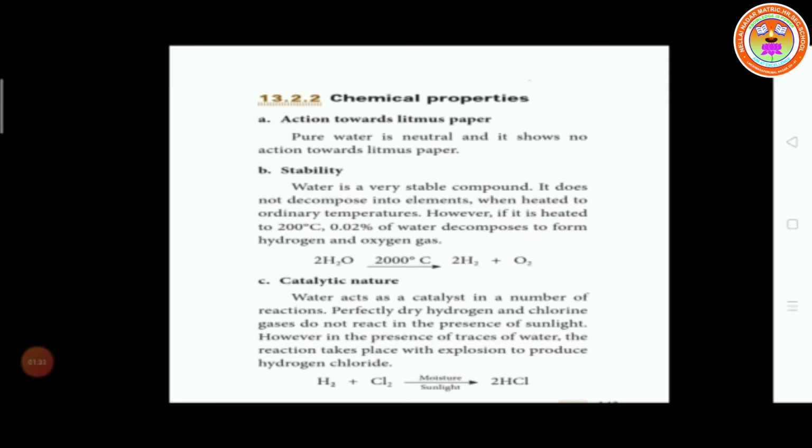Catalytic nature. Water acts as a catalyst in a number of reactions. What is a catalyst? A catalyst speeds up the reaction, so the normal speed increases by using a catalyst. Perfectly dry hydrogen and chlorine gas do not react in presence of sunlight. However, in presence of a trace of water, the reaction takes place with an explosion to produce hydrogen chloride.